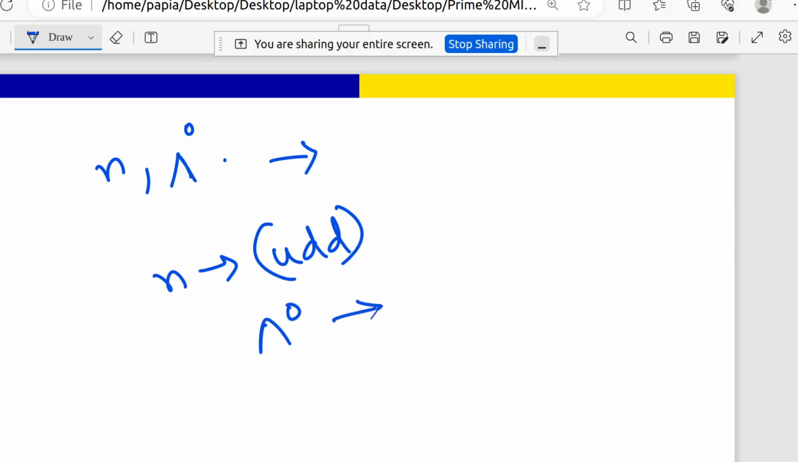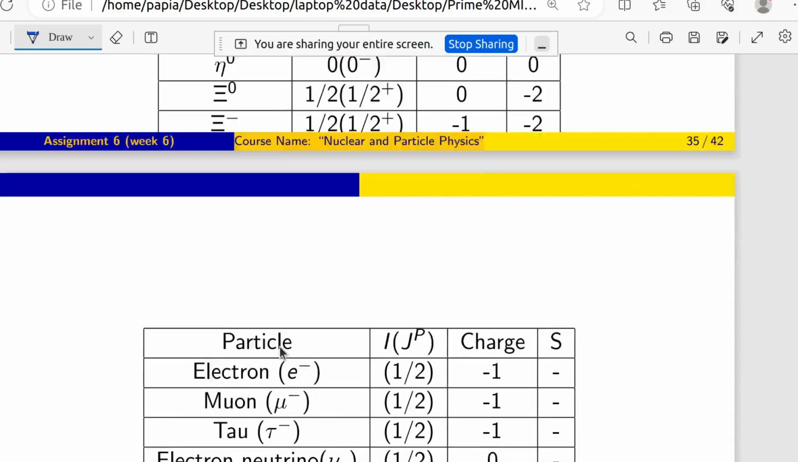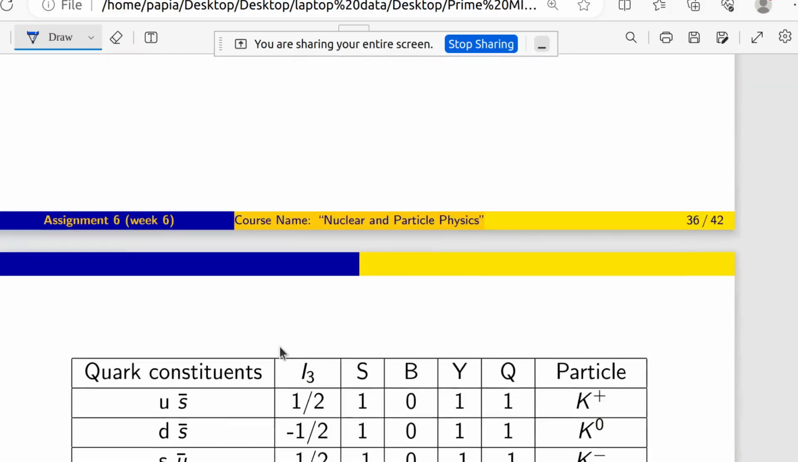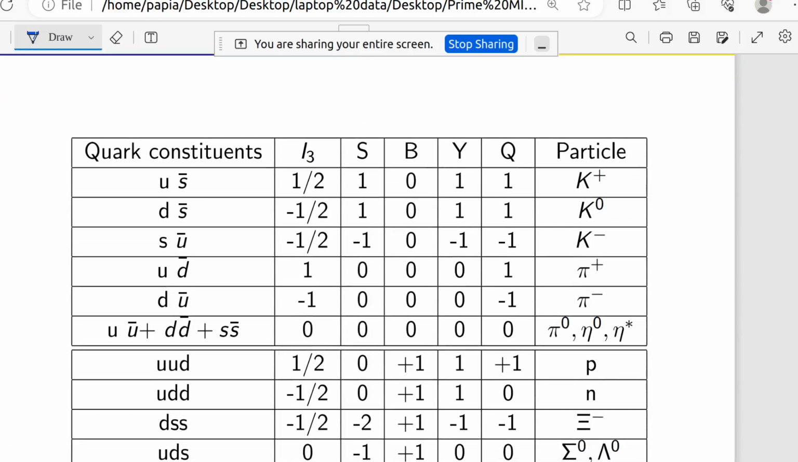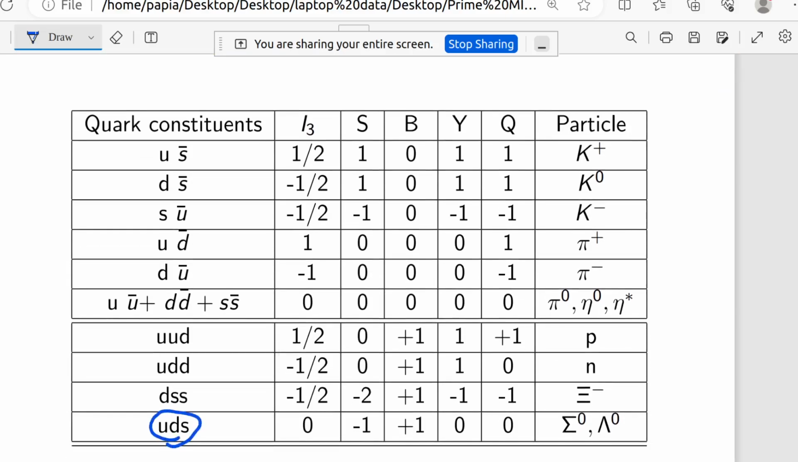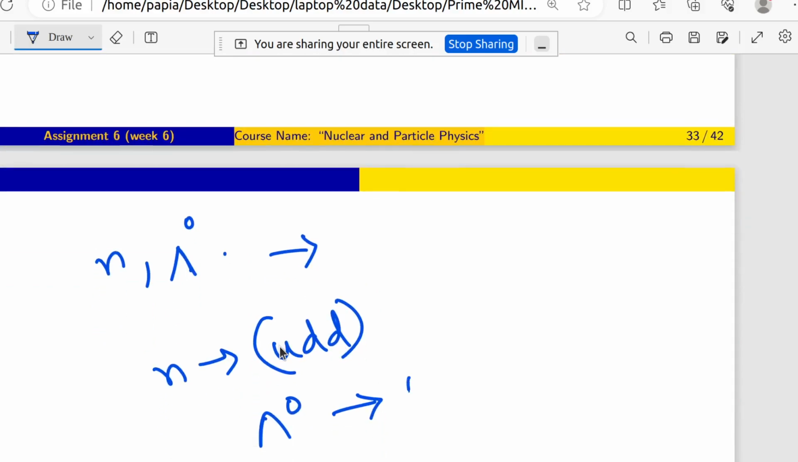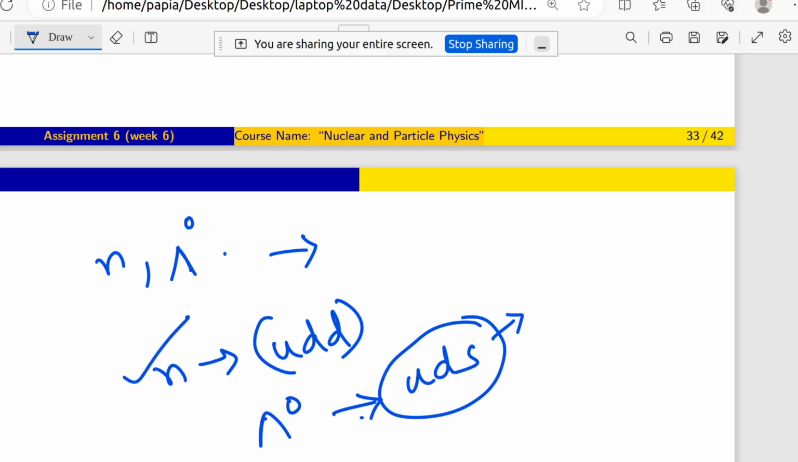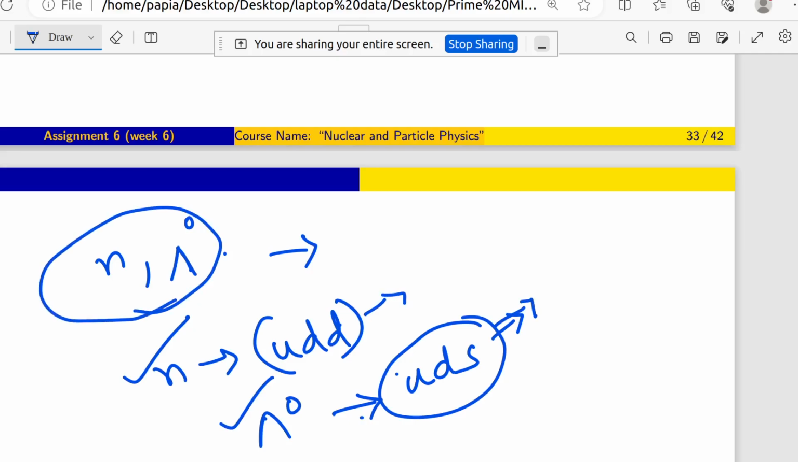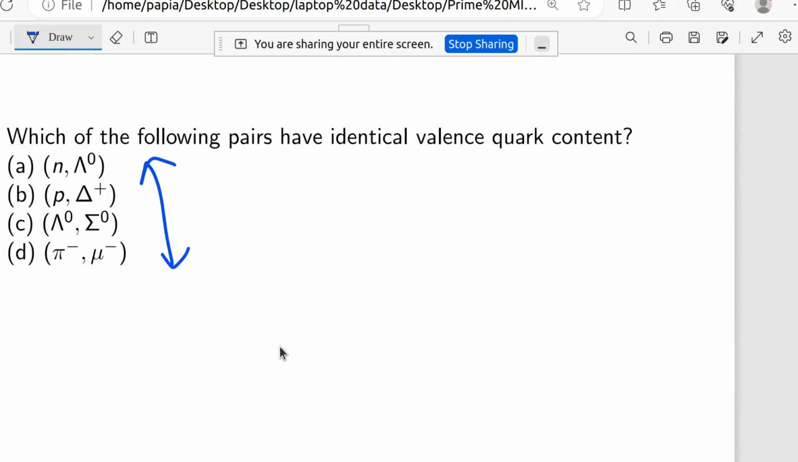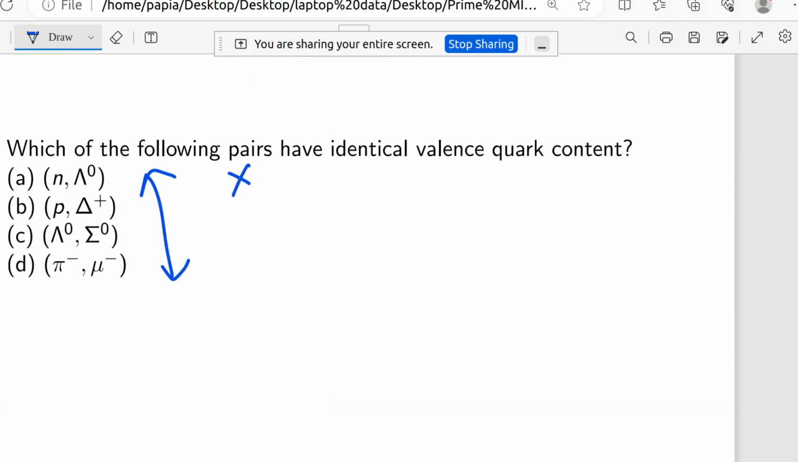And for delta 0, what is the quark content? I also forget that one, I have to check. I will make one table so that you can understand very quickly. Lambda 0 is here, and lambda 0 is UDS. So n is UDD and lambda 0 is UDS, and they are not the same. That means the first option, n and lambda 0, is not correct, as they do not have identical valence quark content.